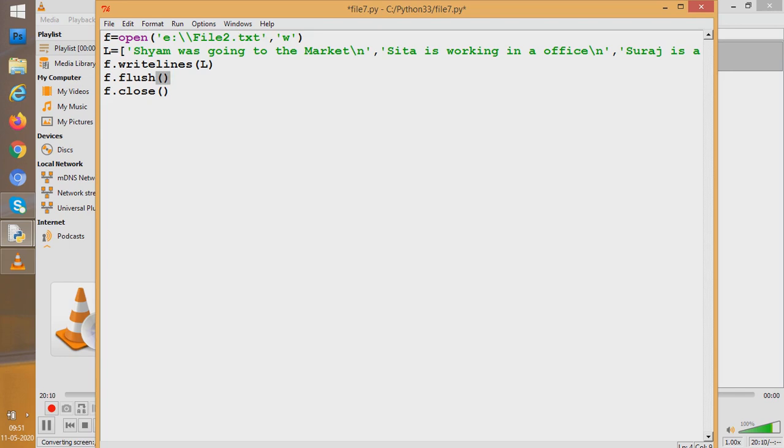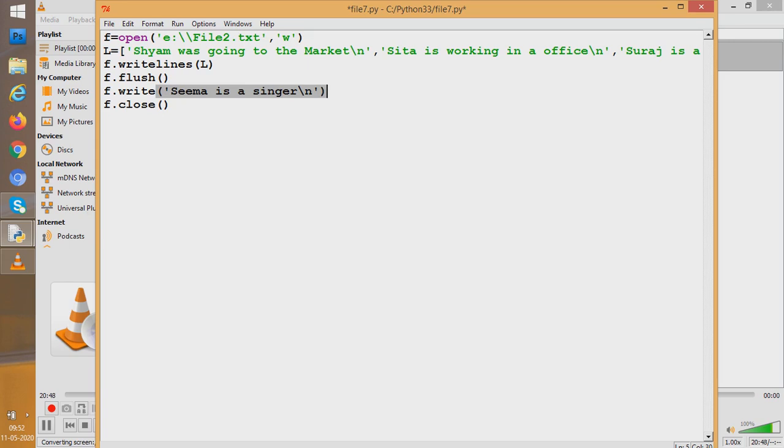So I force the Python interpreter to first write into the file and then continue with the next lines of the program. If I had something written here, say f.write, one more line, Seema is a singer, then Python first wrote whatever was there in the list, and then it wrote Seema is a singer when we were actually closing the file.